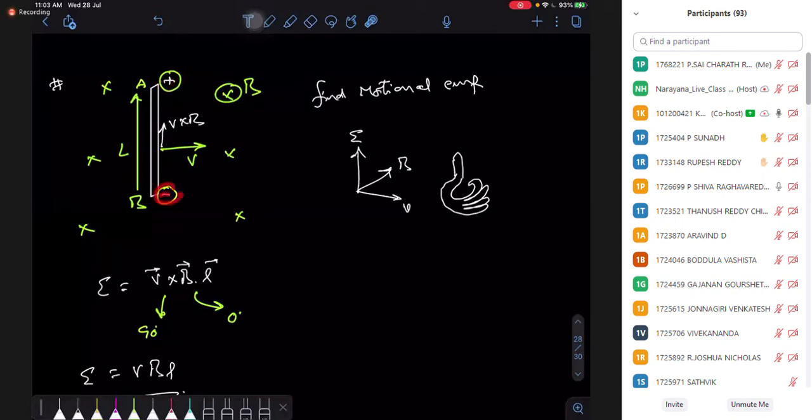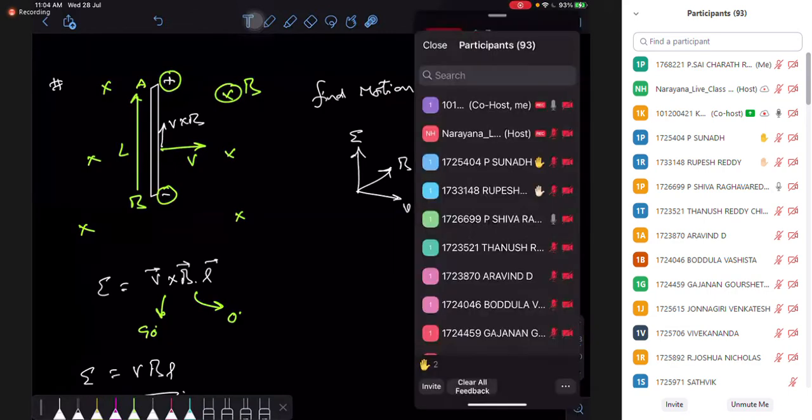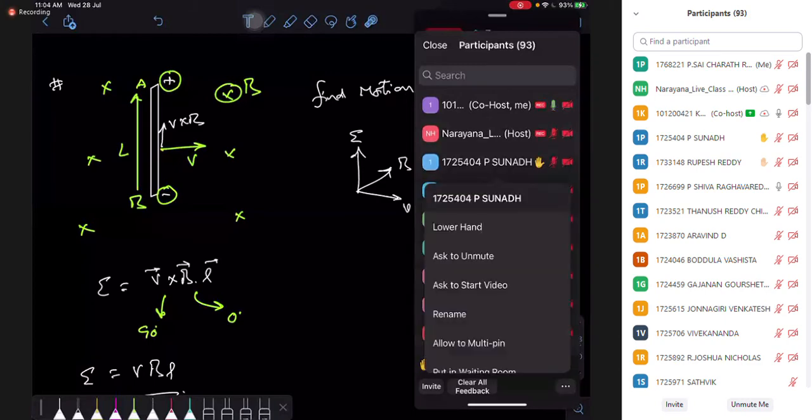This here is the negative terminal of the battery. This point A is in the direction of V cross B, so A behaves as a positive terminal and this behaves as a negative terminal. Understand? It is a terminal sign I'm writing. Yes or not?